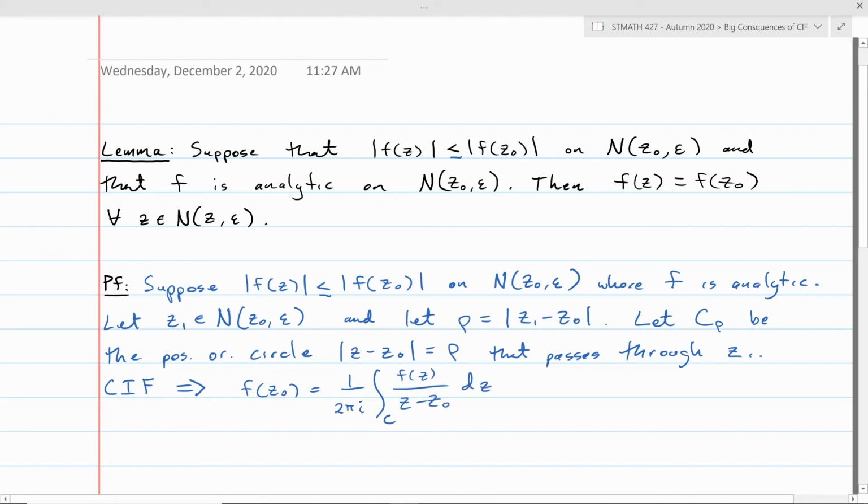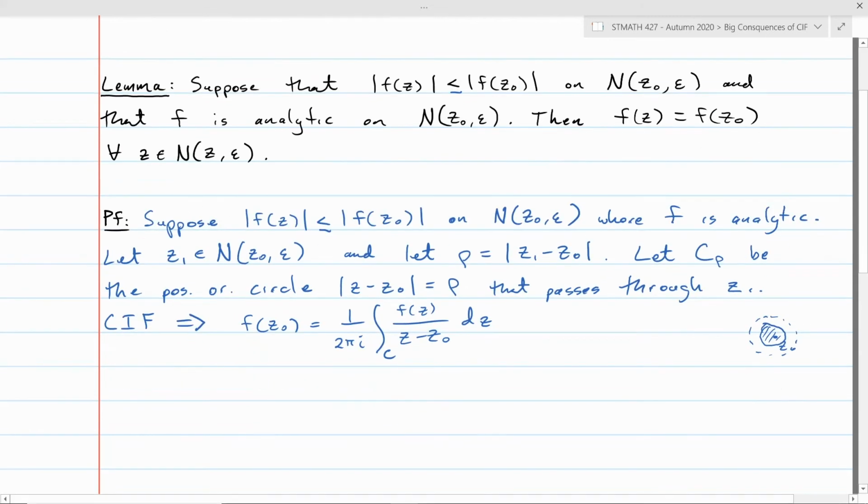And the reason this is true is because our function was analytic on that neighborhood of z naught of radius epsilon, but this circle that we're looking at is strictly inside that neighborhood. So it's sort of like a concentric circle thing. Here's z naught, and then you had this epsilon neighborhood around z naught, and then you had a circle that was sitting inside of that. And so our function is analytic in and on that circle that's inside of our epsilon neighborhood. And we know that z naught is in that disk. It's at the center of it. So we can apply the Cauchy integral formula.